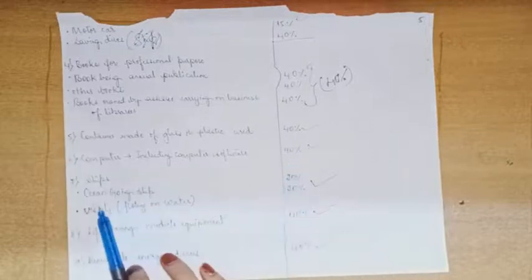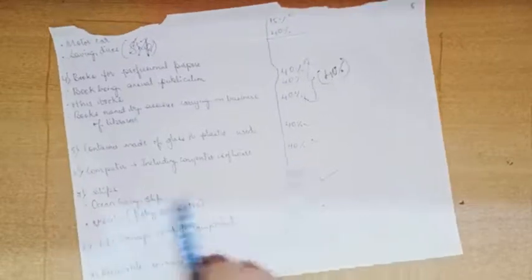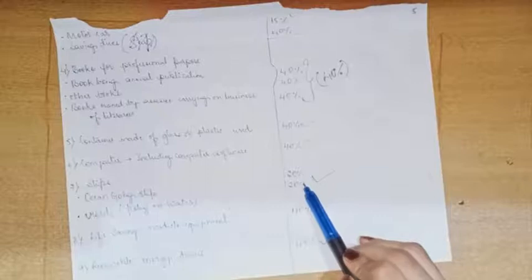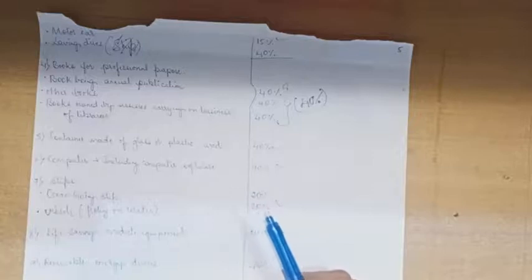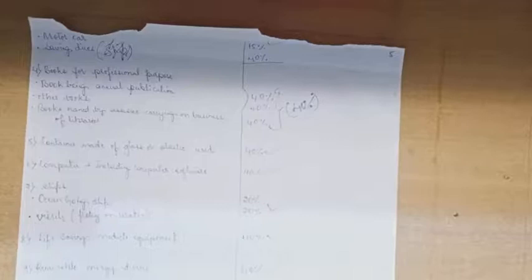Next, ships, the rate will be 20%. Keep in mind, for ships the rate will be 20%. Next, life-saving medical equipment, the rate will be 40%. Next, renewable energy devices, the rate will be 40%.